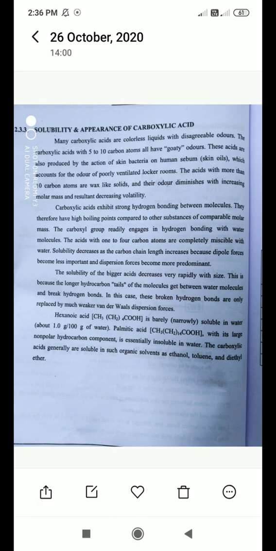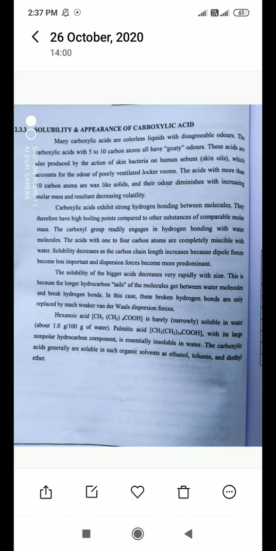Why are the hydrogen bonding chances more? Because for hydrogen bonding, which two atoms are required? Oxygen and hydrogen, and both are present in the acidic functional group. So this acidic functional group molecule has a high boiling point, which means these compounds are not easily soluble.